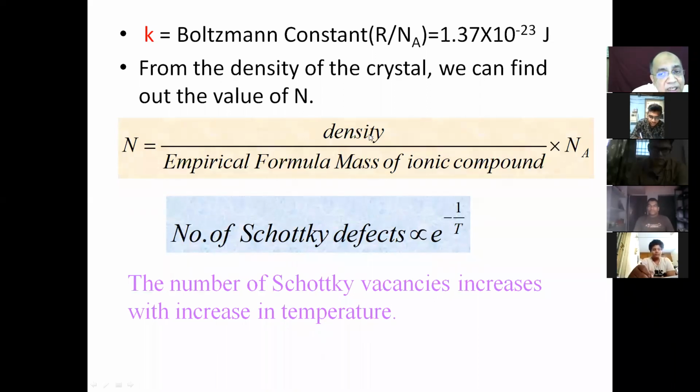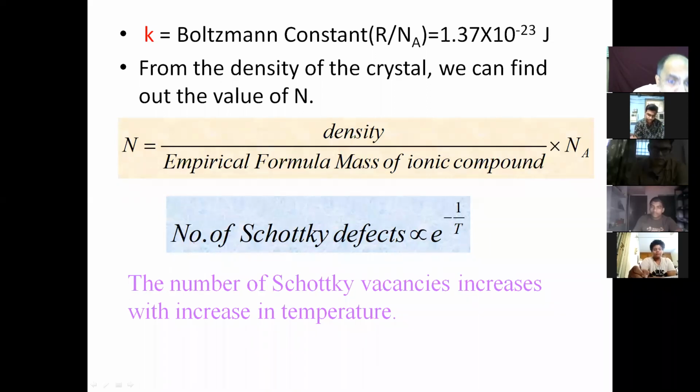Number of moles of KCl means the number of moles of K plus as well as the number of moles of Cl minus. Into Avogadro's number will give you the actual number of lattice points of each ion present in one unit volume, because you are using density, which means mass per unit volume. Mass by molecular mass or empirical formula mass gives the number of moles. Number of moles into Avogadro's number will give you the number of ions, the number of lattice points.